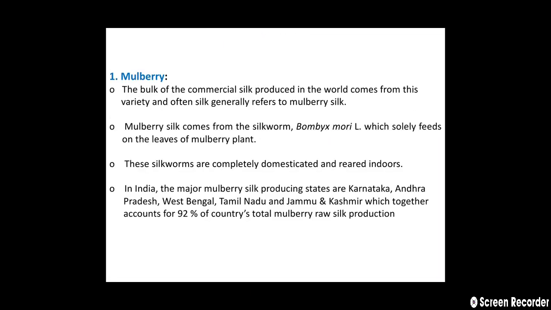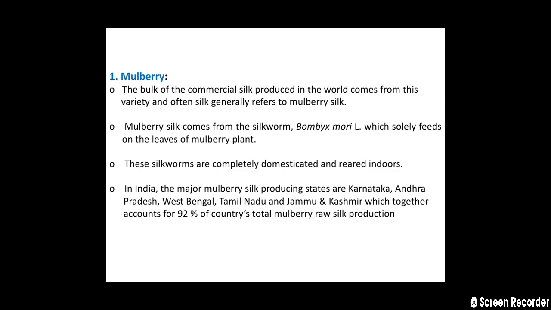So let us see one by one the types of silkworm. Firstly, the mulberry silkworm, that is Bombyx mori. The bulk of the commercial silk produced in the world comes from this variety, and often silk generally refers to mulberry silk. Mulberry silk comes from the silkworm Bombyx mori, which solely feeds on the leaves of the mulberry plant, and these silkworms are completely domesticated and reared indoors.